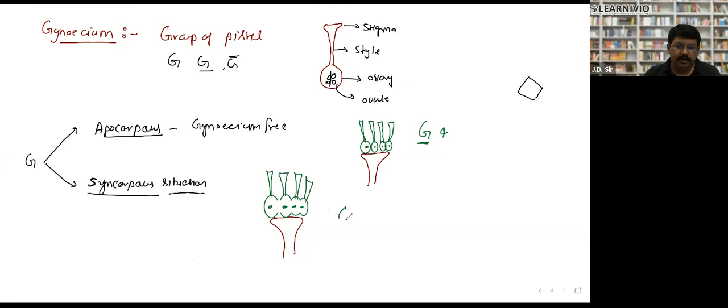How would I like to write it again? It appears that this is a hypogynous situation. So ovary superior, and there are 4, and this is syncarpous. Is it clear or not? Yes, sir. Right. Syncarpous situation is when carpels are fused. Please note it down.